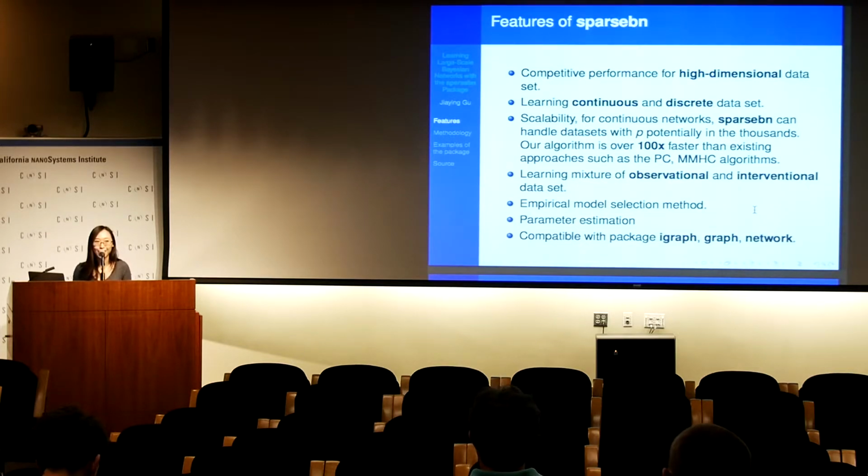And finally, our package is compatible with 3 widely used graphical packages. They are igraph, graph, and network. So users can very easily create beautiful plots.